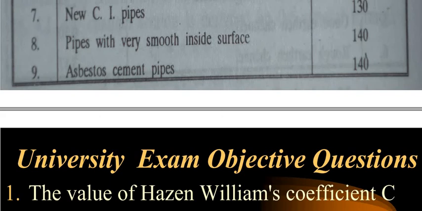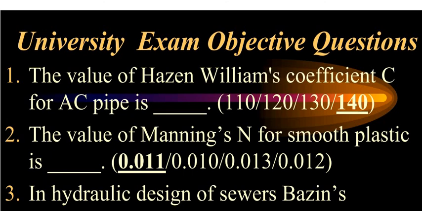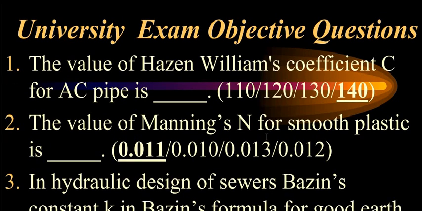Now there are some objective type questions, and I am going to tell you how they may ask you. For example, the value of Hazen-Williams constant c for AC pipe, with 4 options.